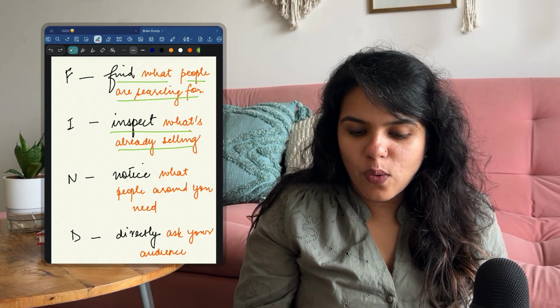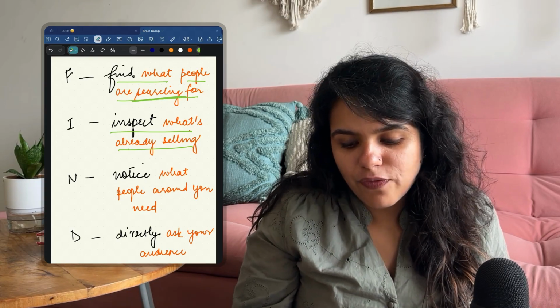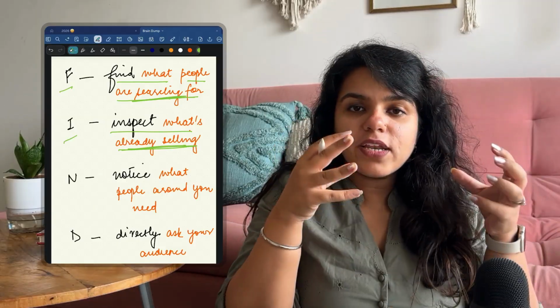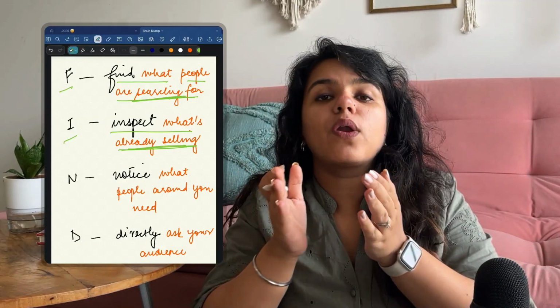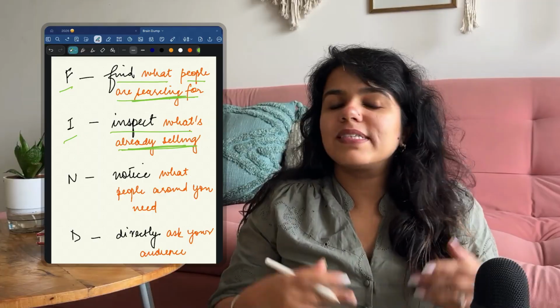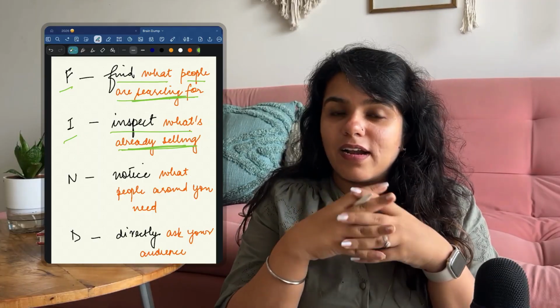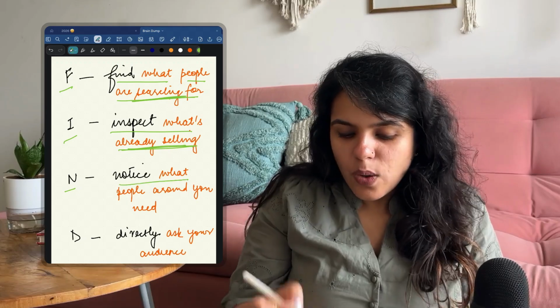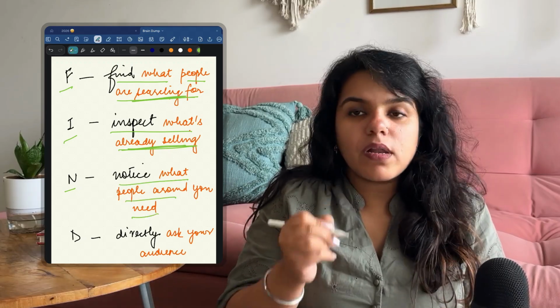Now that we already know what strangers on the internet are searching for and already buying from the first two principles, we need to get deeper and get closer to our own circle of people, because they're like a live feedback system in our lives. And that is what the third principle is all about, which is notice what people around you need.